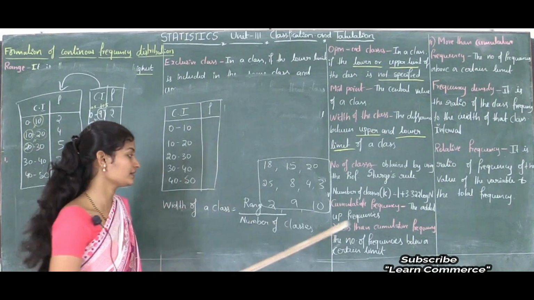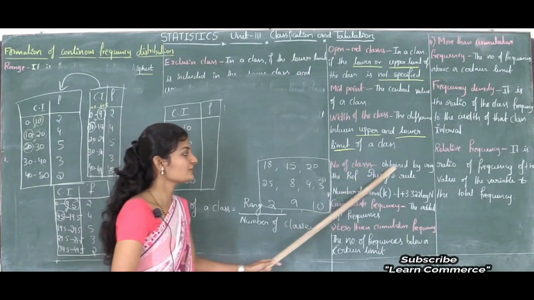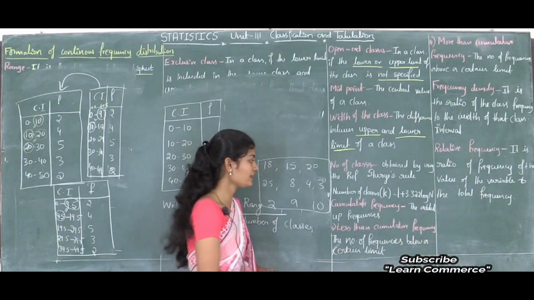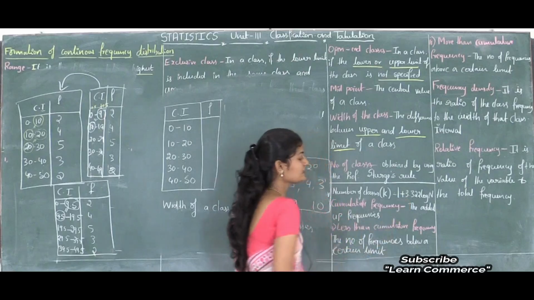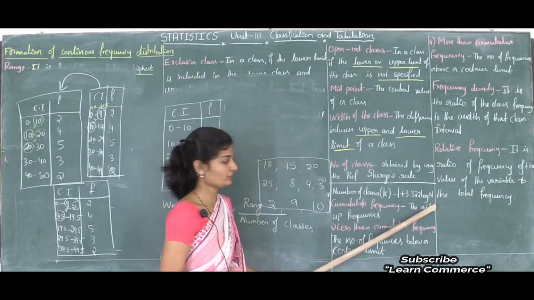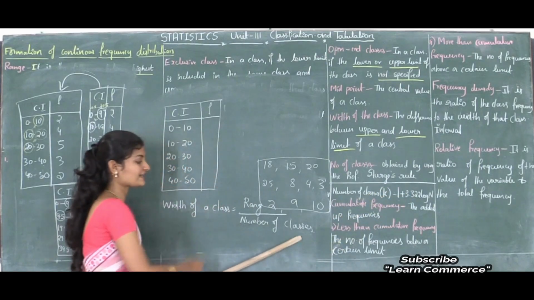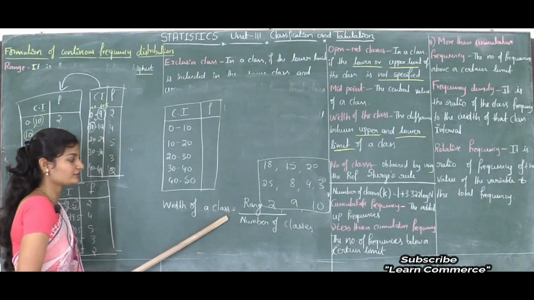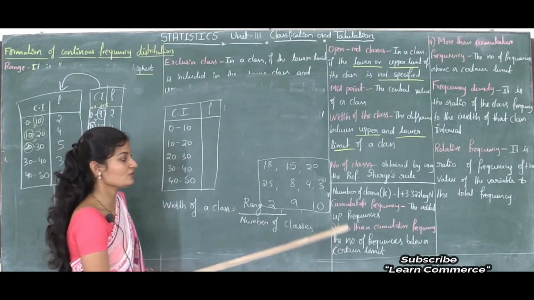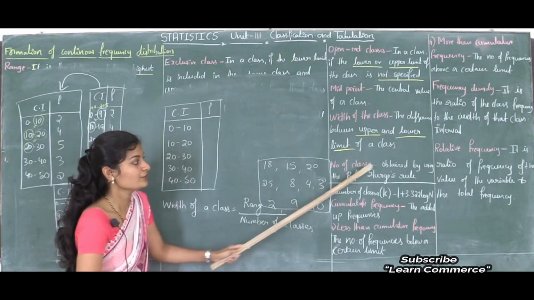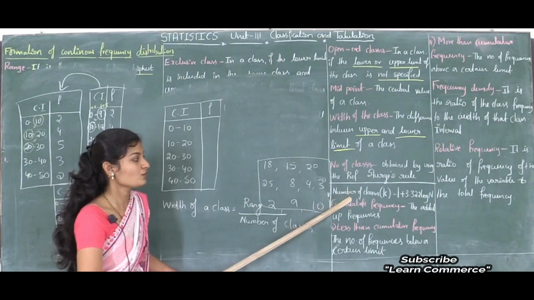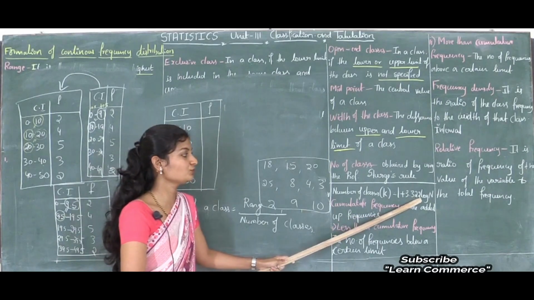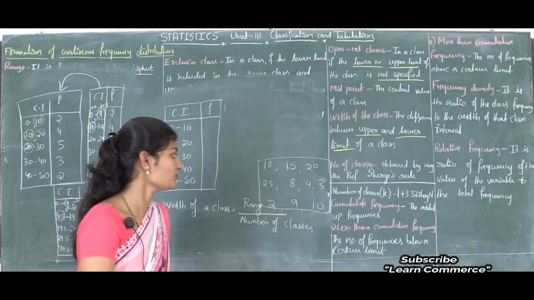To calculate the number of classes, we use Sturges' rule. The number of classes, denoted by K, is equal to 1 plus 3.322 log n. Using this formula we can find out the number of classes. After that we can substitute the range and the number of classes in the width formula, and like that we can find the width of a class. So how to find the number of classes? Using Sturges' rule. The formula is K equals 1 plus 3.322 log n.